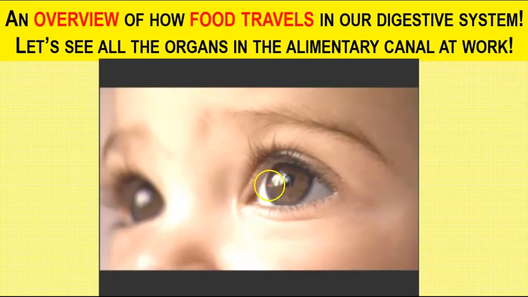Okay, so now before we move on to the next part, which is 5.2, we're going to watch an overview of how food travels in our digestive system. Now remember, our digestive system is actually made up of our alimentary canal together with our liver, our gallbladder, as well as our pancreas.